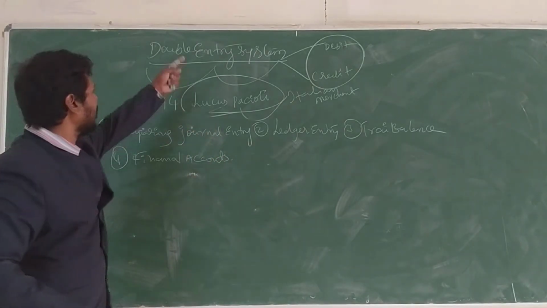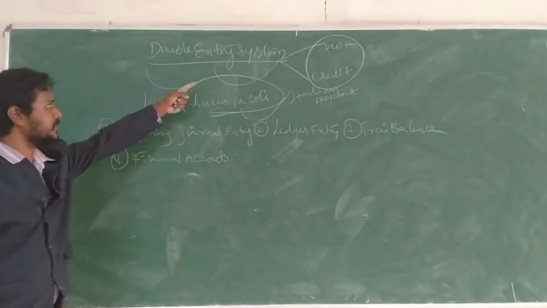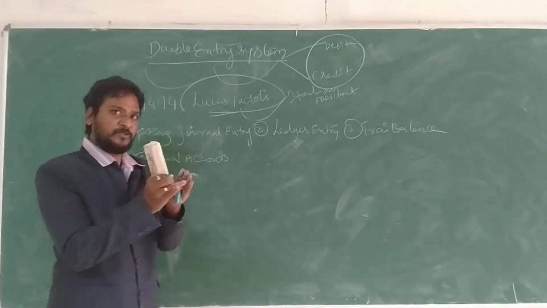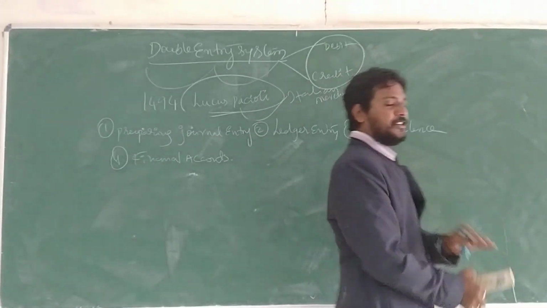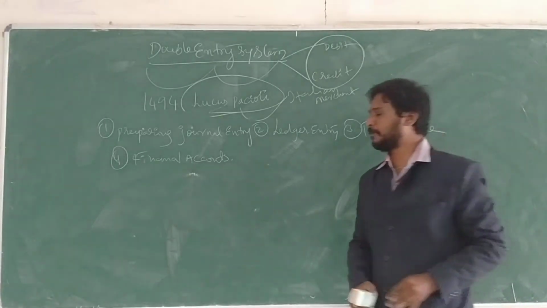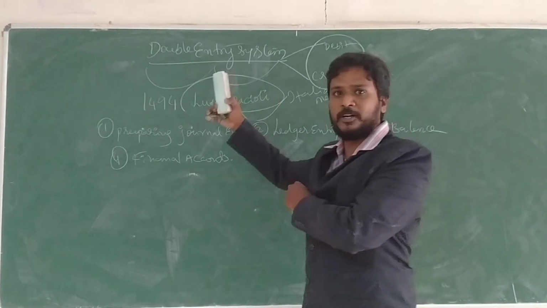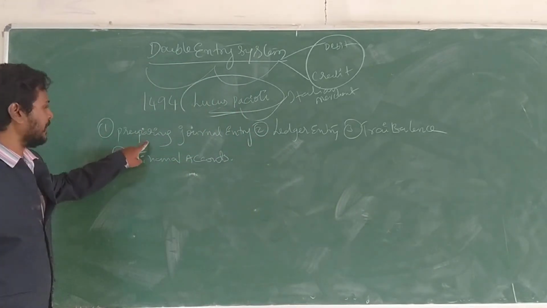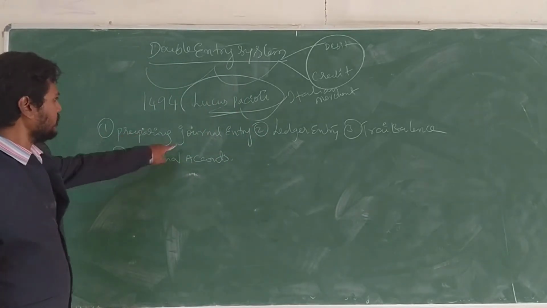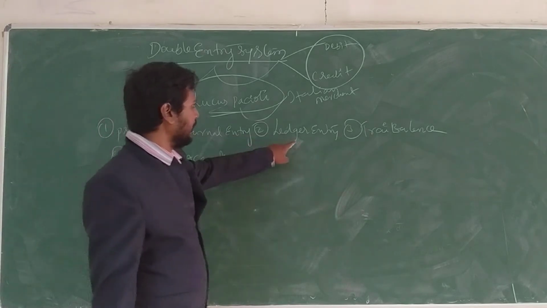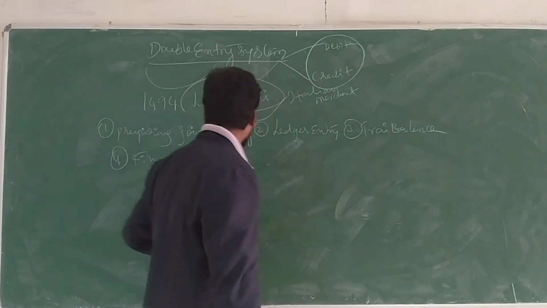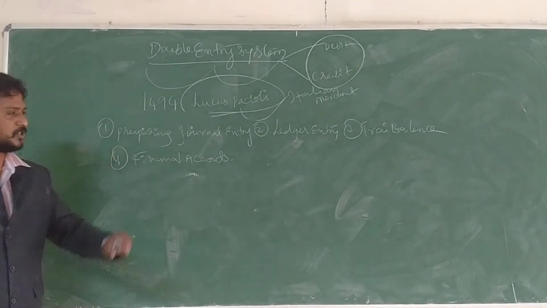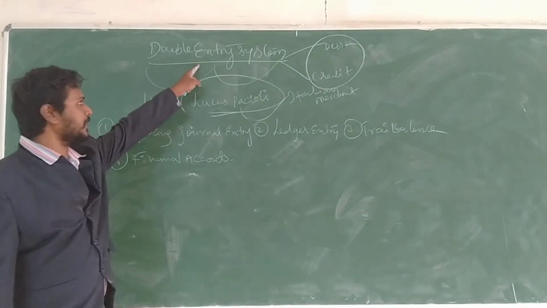These accounts are compulsorily involved in the double entry system. The transactions we are going to record, we record in a particular book, and that is the double entry system book. The double entry system book compulsorily involves these aspects: journal entry transactions, ledger entry transactions, trial balance, and at the same time final accounts. These are involved in the double entry system.